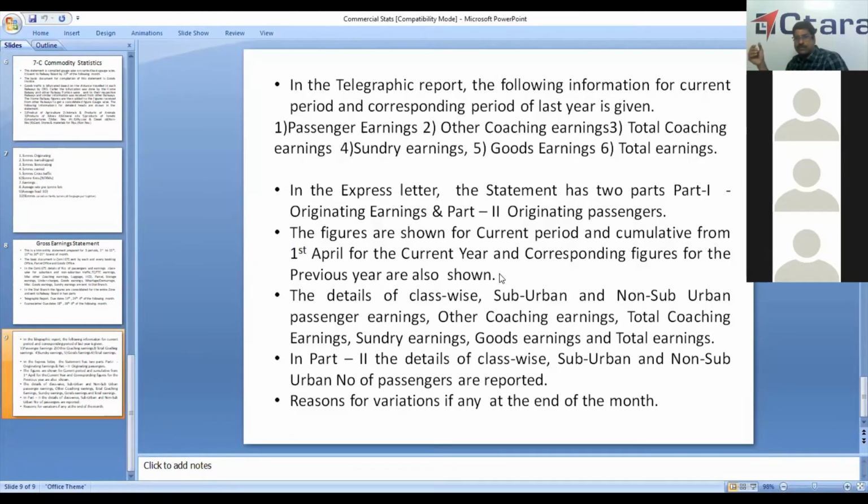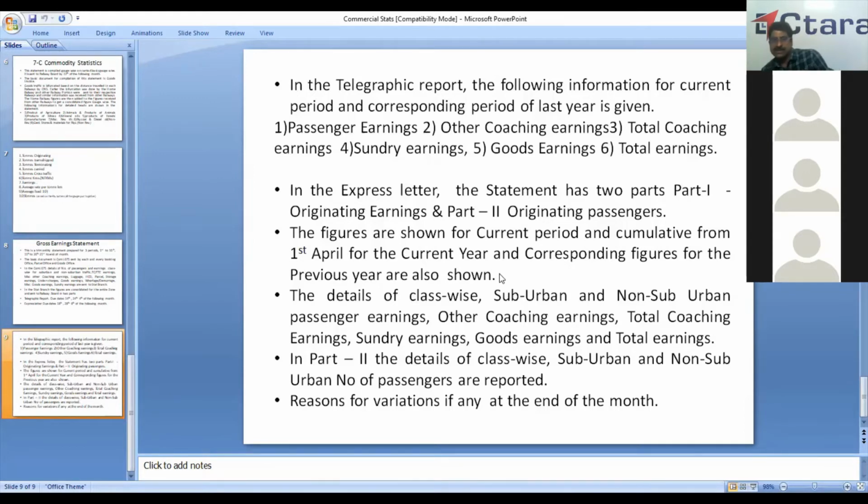Then we have one more statement, the express letter. In the express letter, we have two parts. Part one is originating earnings, and part two is originating passengers. And in this, we include number of PRS passengers and PRS earnings. So in the telegraphic report, there are no class-wise earnings and no class-wise number of passengers. But in the express letter, we show class-wise earnings and class-wise number of passengers, for the current period and from the start of the year to the end of the current period.